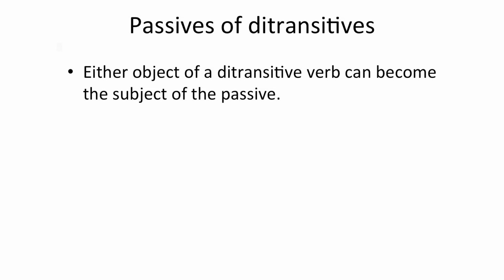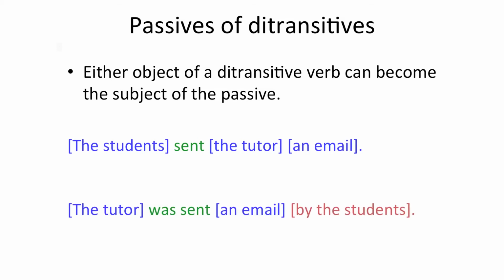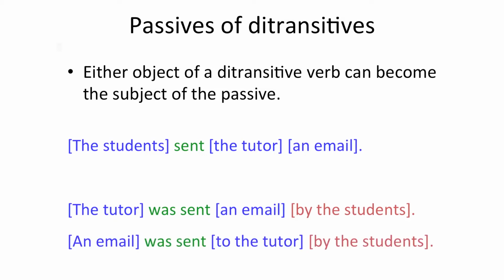So, think of the ditransitive verb send. You can have a sentence like, the student sent the tutor an email, and we can make either the tutor the subject of the passive, the tutor was sent an email by the students, or an email can be the subject of the passive. An email was sent to the tutor by the students.